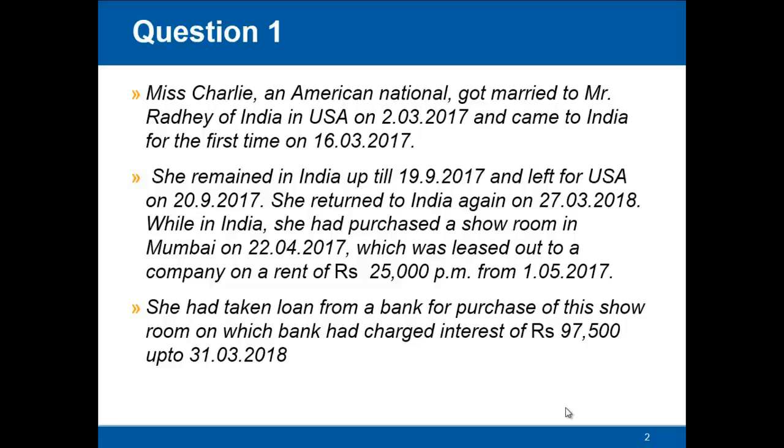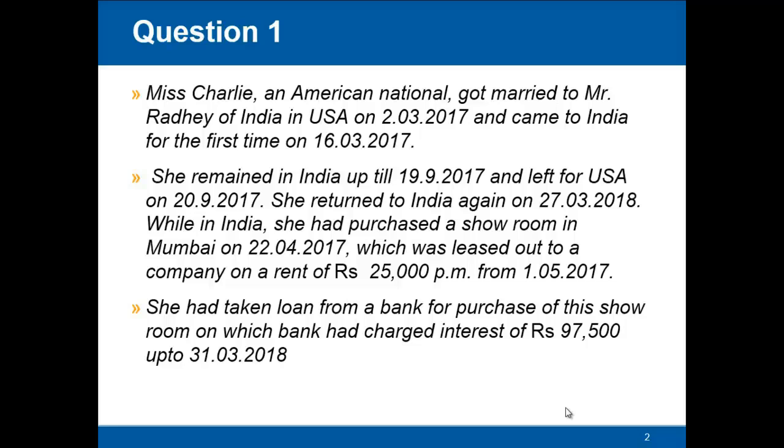She returned to India again on 27th of March 2018. While in India, she had purchased a showroom in Mumbai on 22nd of April 2017, which was leased out to a company on a rent of rupees 25,000 per month from 1st of May 2017.